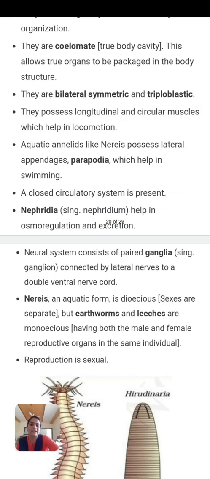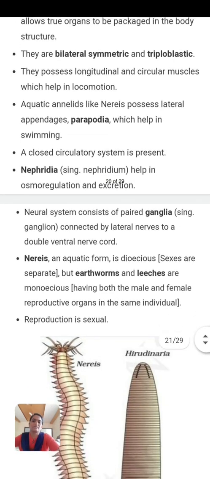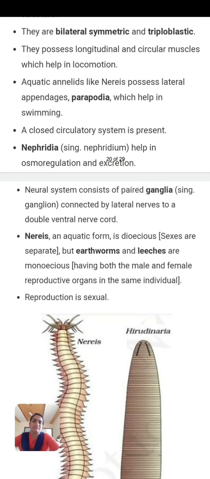Then a new character is introduced here. A closed circulatory system is present. In the previous phyla, this character was not explained. Nephridia help in osmoregulation and excretion, which means nephridia are the excretory organs in annelids.